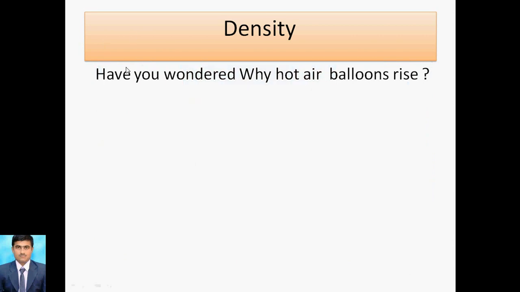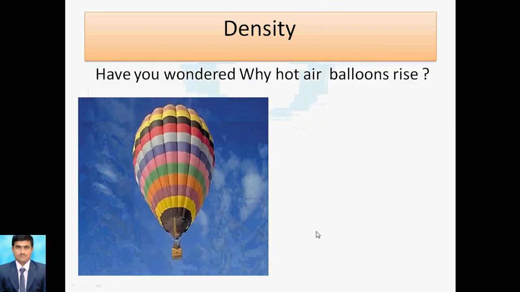The next question is, have you wondered why hot air rises? Here, when you heat the air, the heated air becomes less dense.